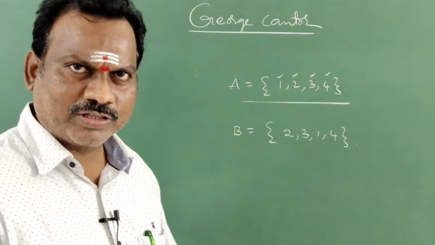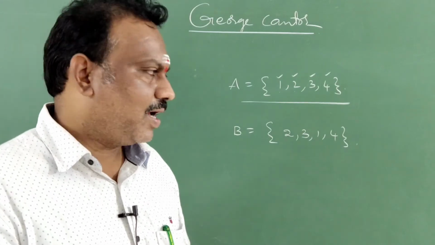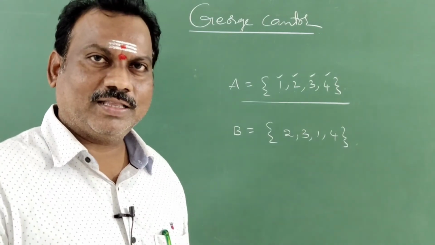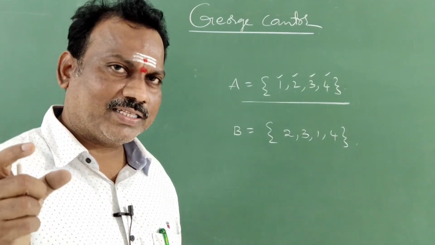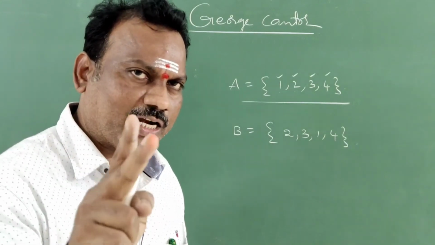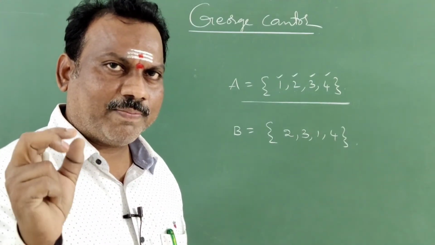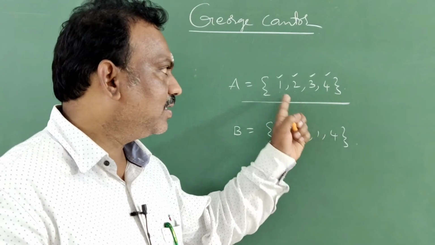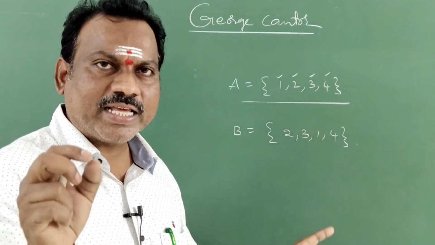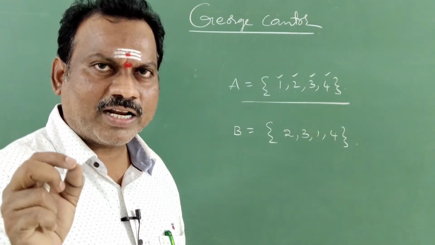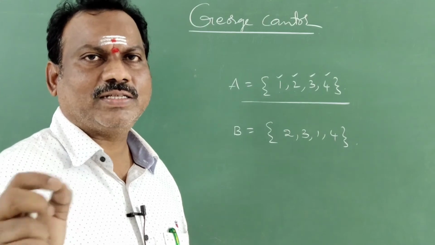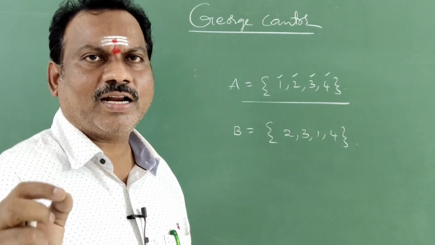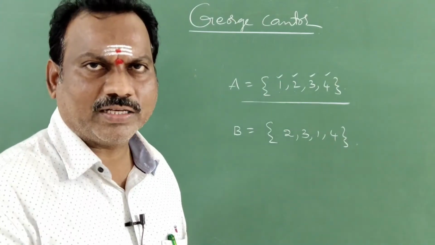I used 1, 2, 3, 4 only. I am not writing in order. That's why, while representing the set, you have to remember two important things. One, representation of elements is immaterial. That means order is not a must. We won't give any importance to order.